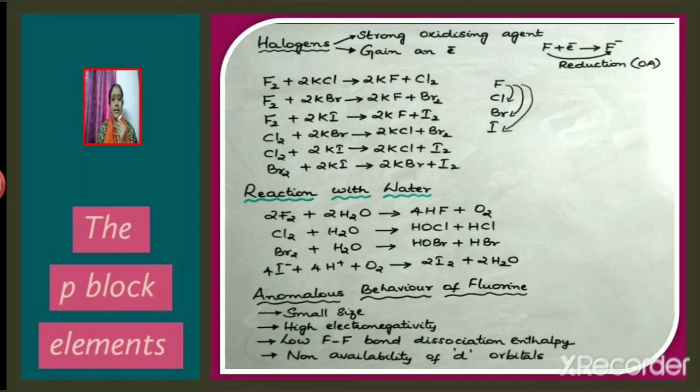Fluorine is the first element among halogens, and we know that the first element differs from the rest of the elements in that particular group. So, the anomalous behavior of fluorine is due to the following reasons. It is because of the small size, high electronegativity, low F-F bond dissociation enthalpy and non-availability of d orbitals. So because of these reasons, fluorine differs from the rest of the elements.